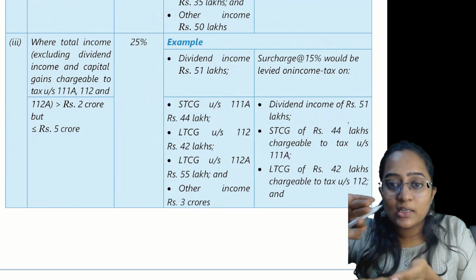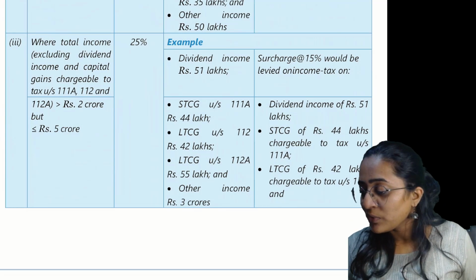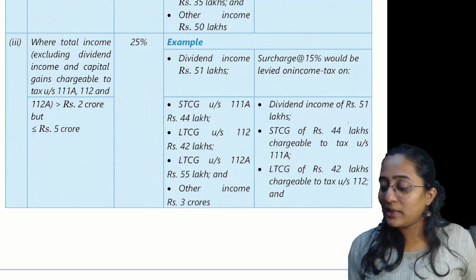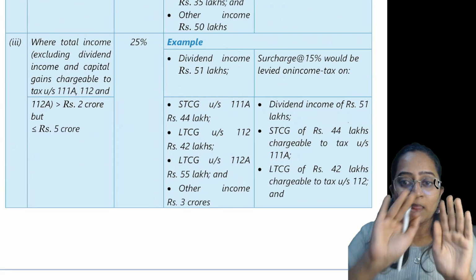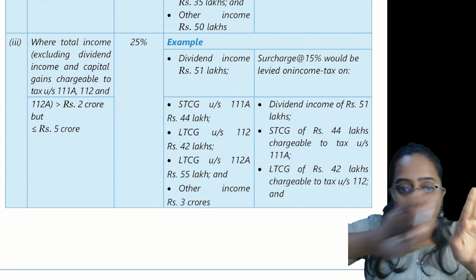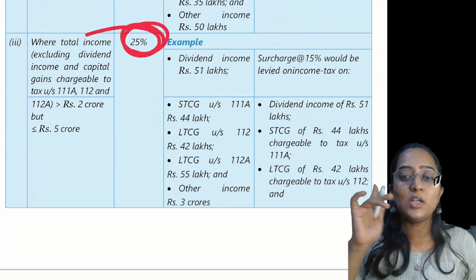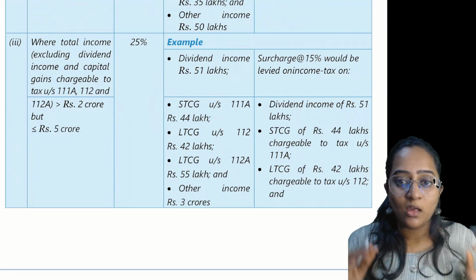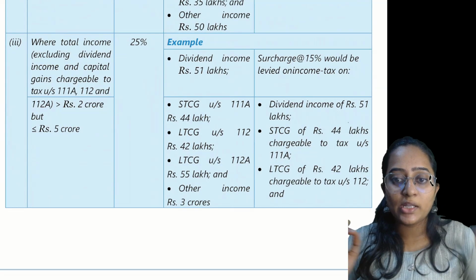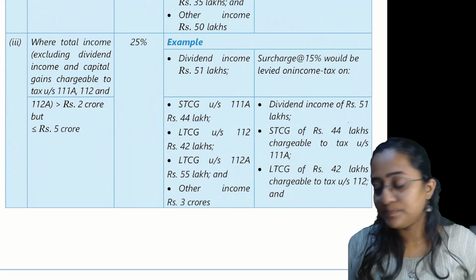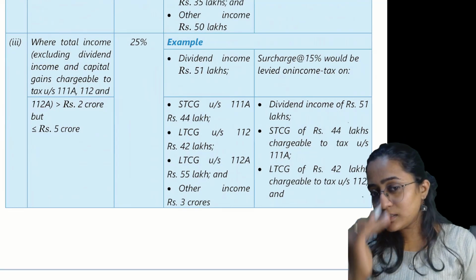Excluding these dividend income and capital gains for that matter, if it is greater than 2 crore but less than or equal to 5 crore, the surcharge which you are going to apply is going to be 25%. How much is the surcharge? 25%. Clear? Now, let's understand that with an example.